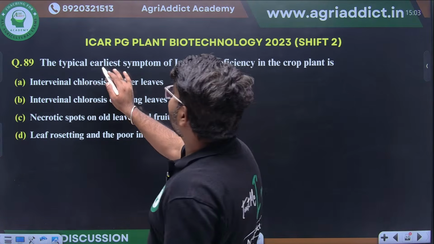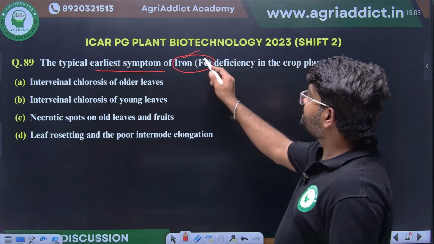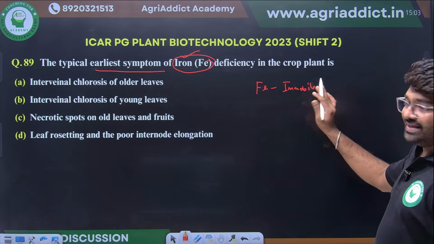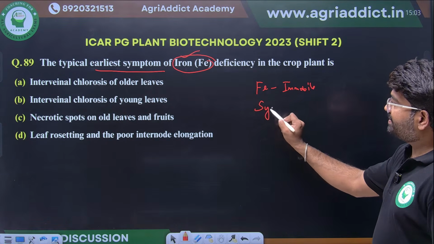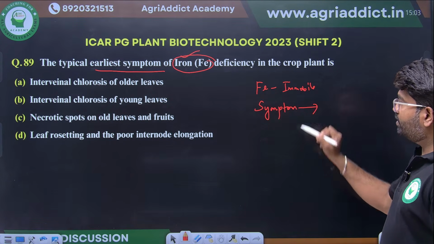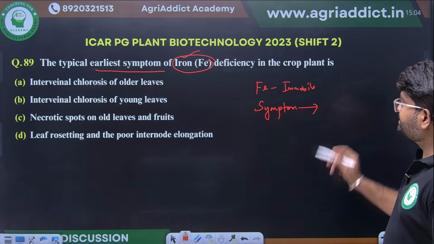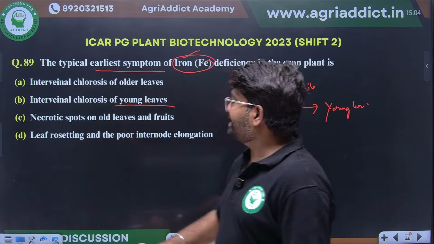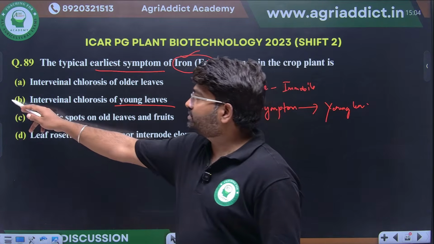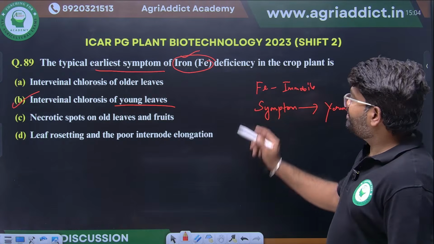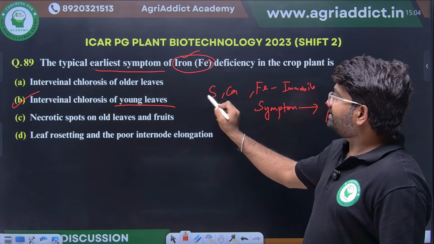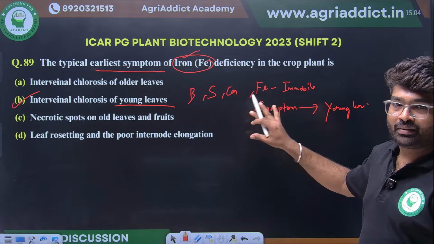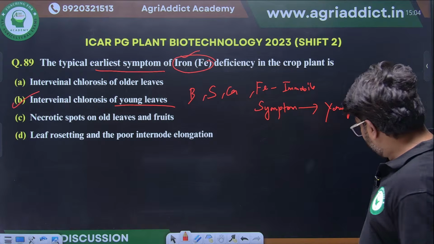The typical earliest symptom of iron deficiency: we know iron is immobile. If it is immobile, symptom will be present in which leaf, younger or older leaves? Yes, very good. Symptom will be present in young leaves. Remaining option they have given older leaves, so that is not the right option. Apart from that, calcium is immobile, sulfur is immobile, boron is also immobile. These are some of the typical immobile elements in plant nutrition.